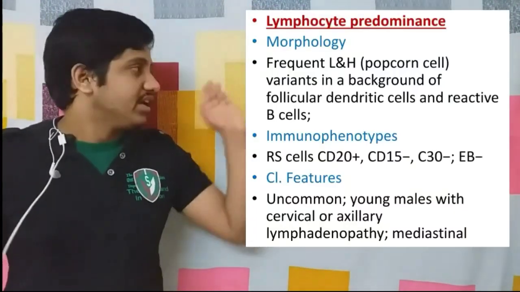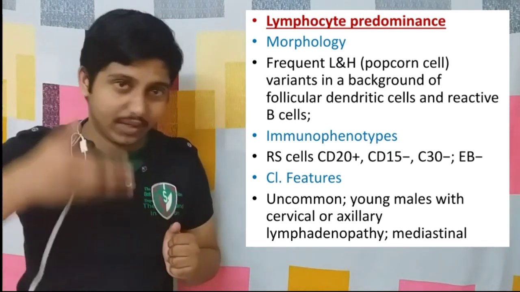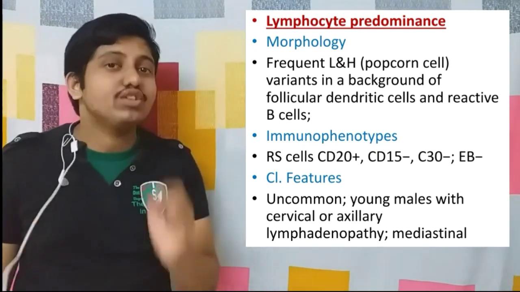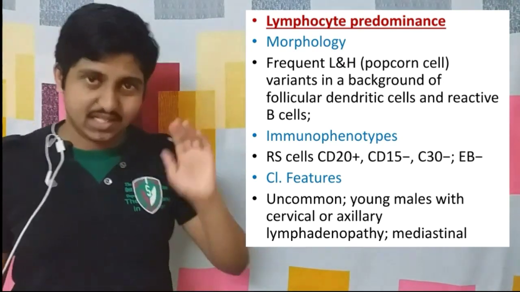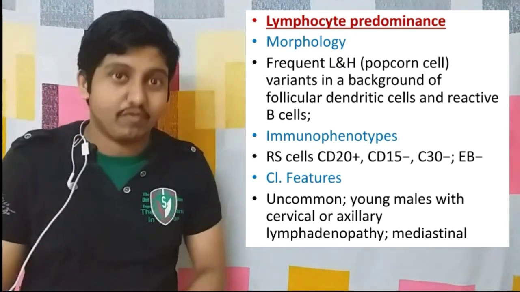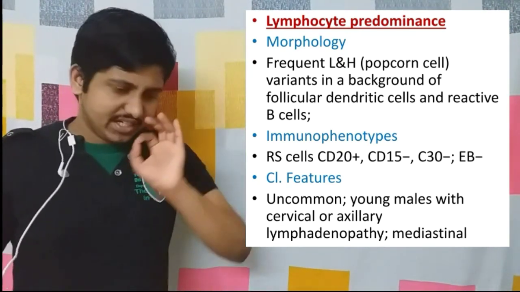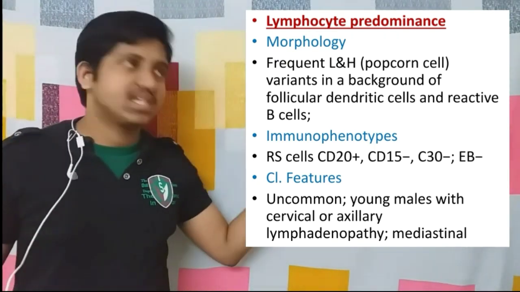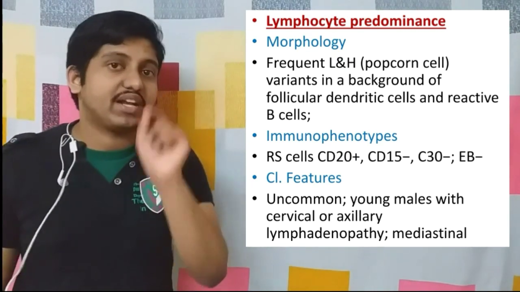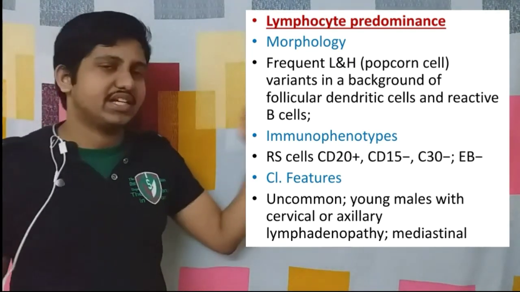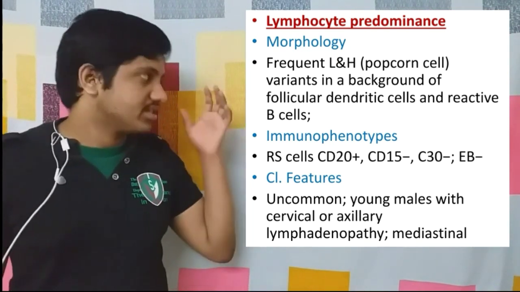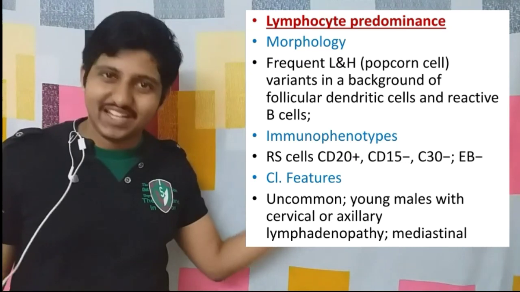Now the next one is the background infiltrate. Here the background infiltrate mostly consists of reactive B cells and also follicular dendritic cells. Regarding the immunophenotype, what are the markers? Here it is the only subtype in which both CD15 and CD30 are negative, but another marker is positive, that is CD20. Whether it is associated with EBV infection or not, it is usually not associated with EBV infection.